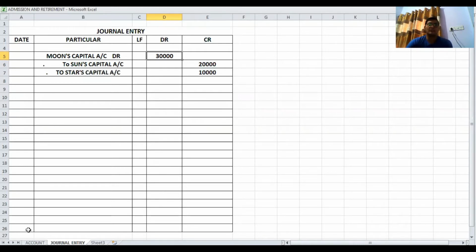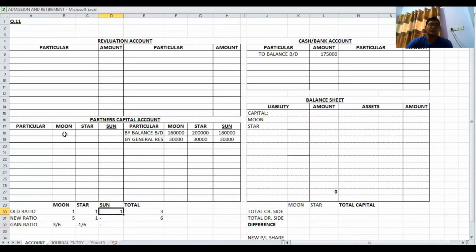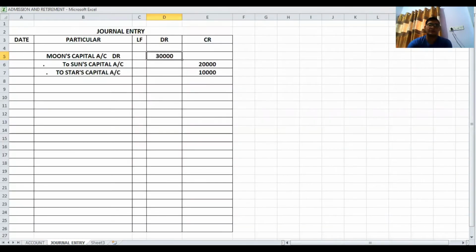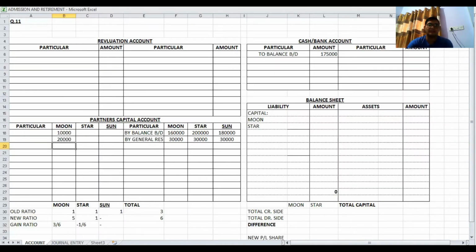So Moon's capital account debit 30,000. In Moon's capital account, we have to write on the debit side 30,000, but as 10,000 and 20,000, total 30,000. Against 10,000, there is the name Star, and for 20,000, Sun. Against 10,000, there is the name Star, to Star's capital, and again 20,000 to Sun's capital.